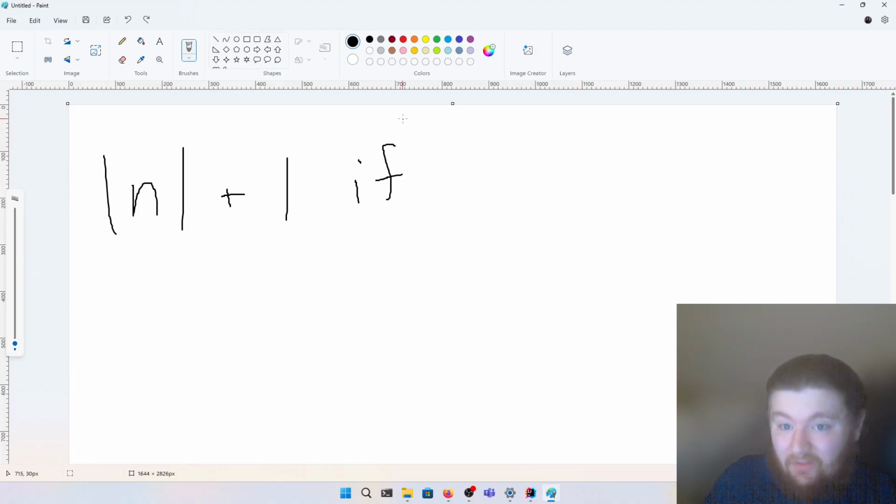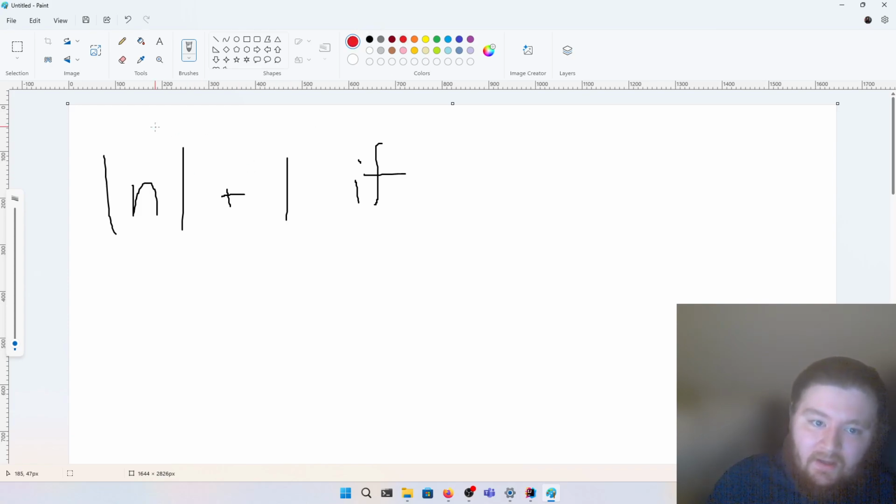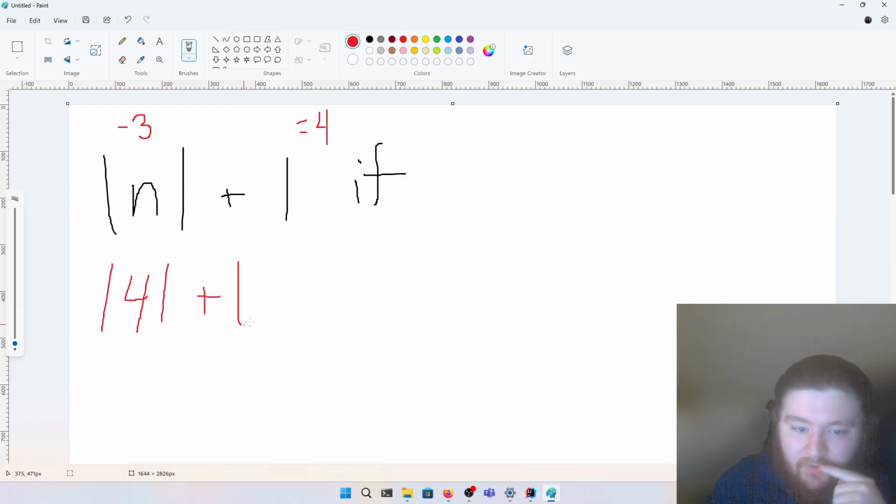I really should have pre-thought this. This is debugging on the fly. I did not think of this example before I started this video. So, let's say n is -3, we want the result to be +4, because the previous number was negative, and we want the result to be positive. But if the number was positive, then we want the result to be negative.